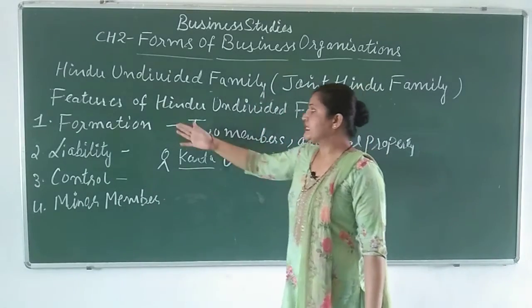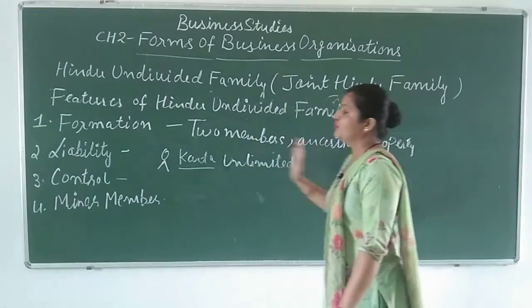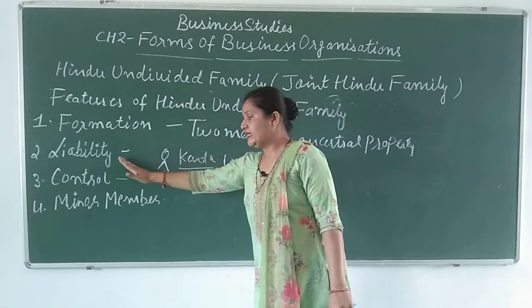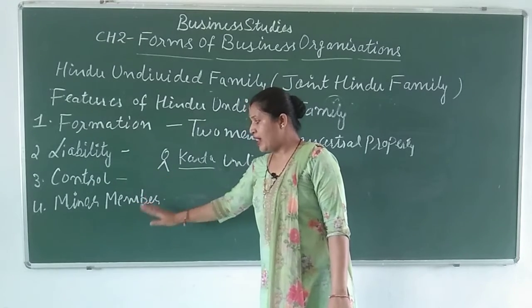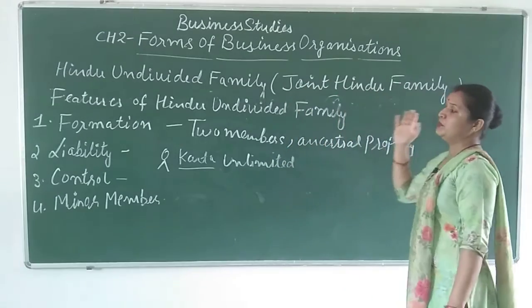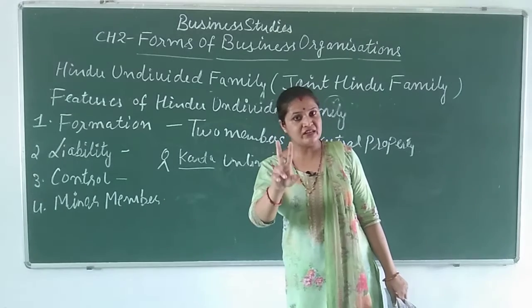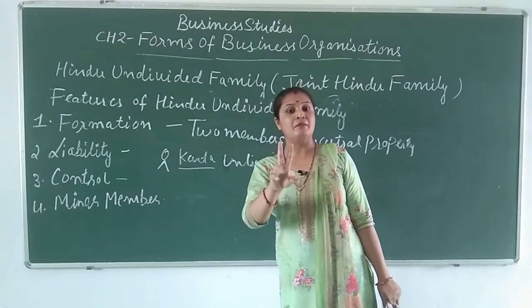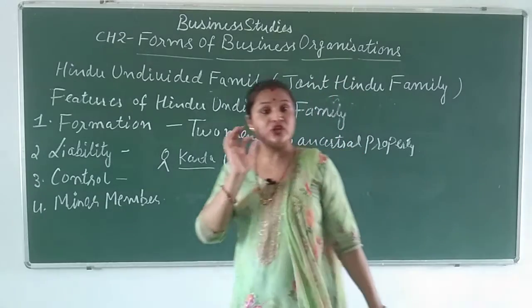So these are the features of joint Hindu family business. The first is formation, second is liability, then control, and last is minor member. To form the joint Hindu family business, the main two things are there should be 2 male members in the family and some ancestral property.